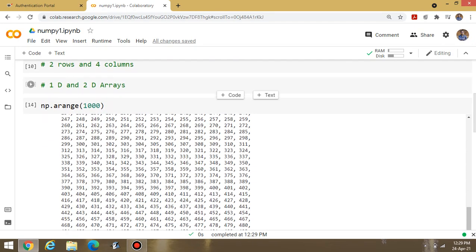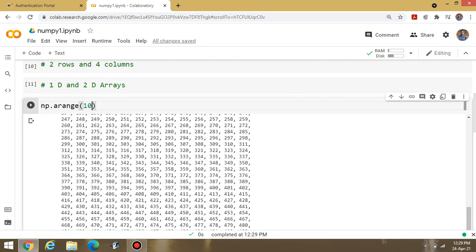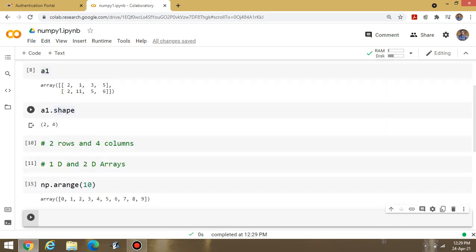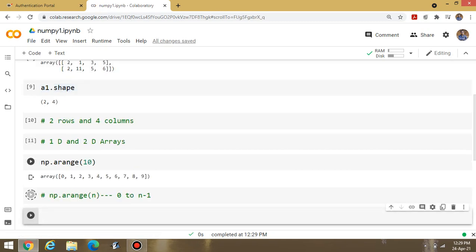This one is the first case. It means if I am writing n inside arange, then what will be the answer? If I am writing np dot arange inside the bracket n, it means I can display the data from 0 to n minus 1. This one is the answer, the crux of this code.